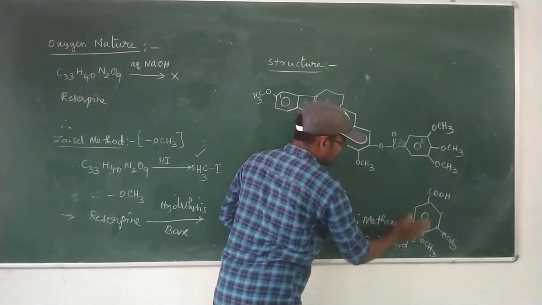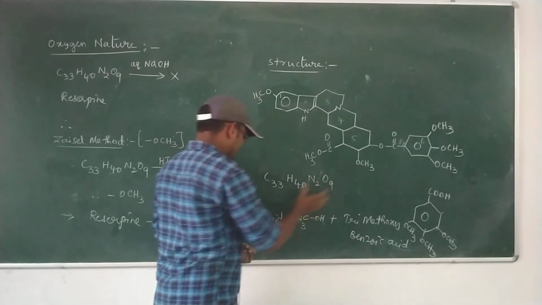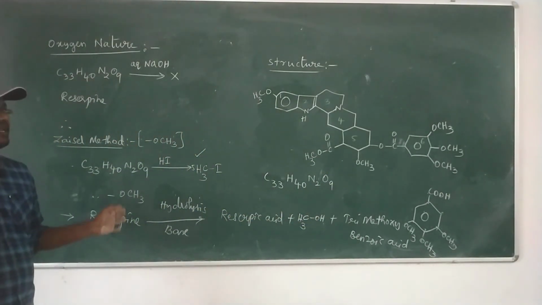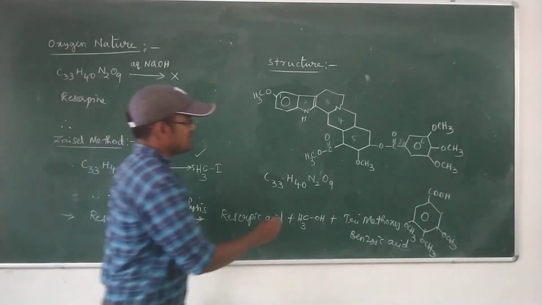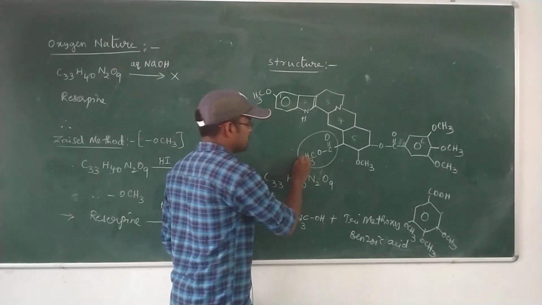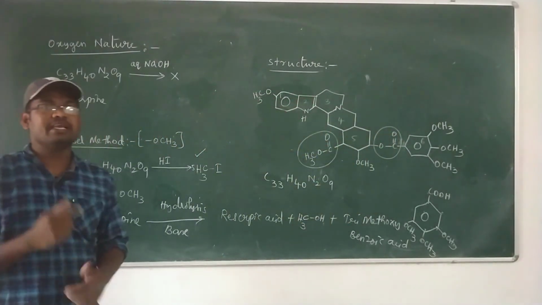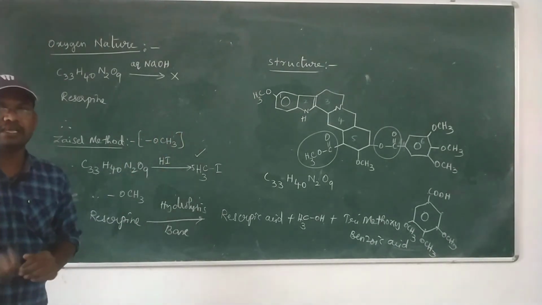This is eliminated in the form of trimethoxybenzoic acid. The remaining part is reserpic acid. The reaction clearly indicates that reserpine has two ester linkages. This is the first ester linkage and this is the second ester linkage. Every ester linkage has two oxygens. So in this structure we have two ester linkages.